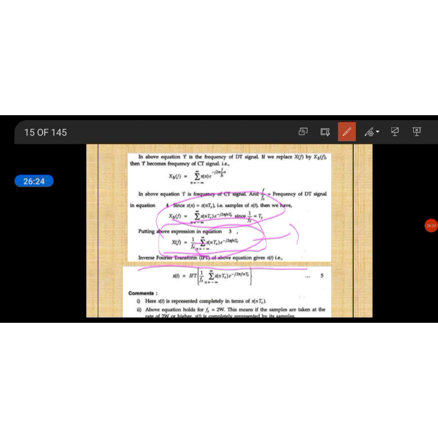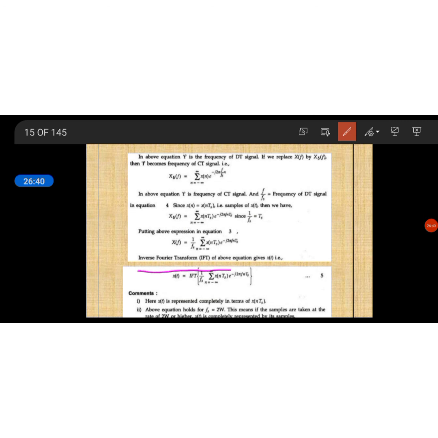The first part we have proved here. X(f) can be replaced in terms of samples. So x(t) can be represented in terms of x(nTs). This is the proof of the first part.